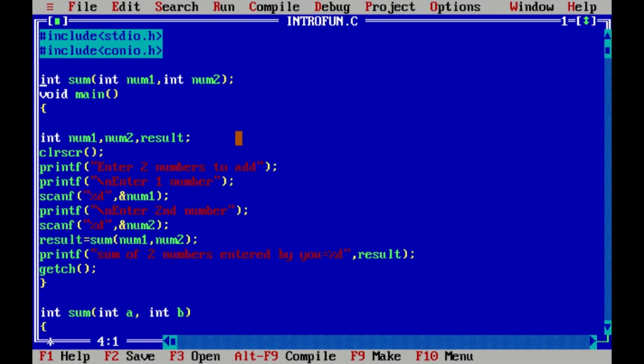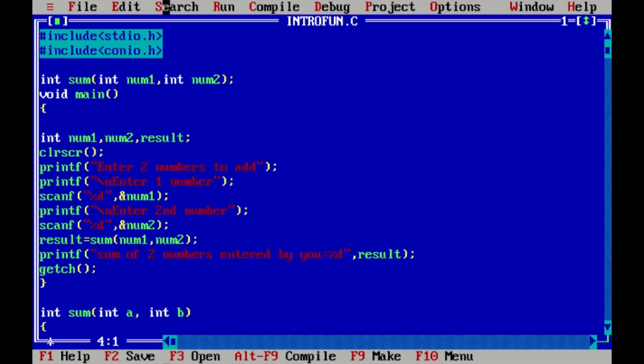I have written a code which will ask the user to enter two numbers and read these two numbers. Then with the help of a function, we'll find the sum of them. So in this code, we have created a function called sum, which will add the two numbers entered by the user.